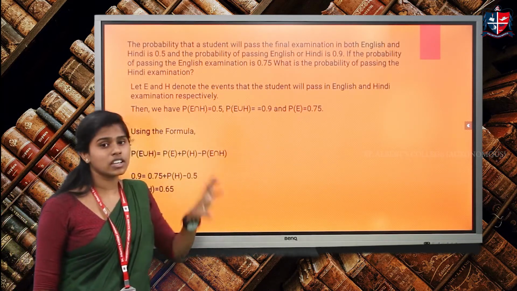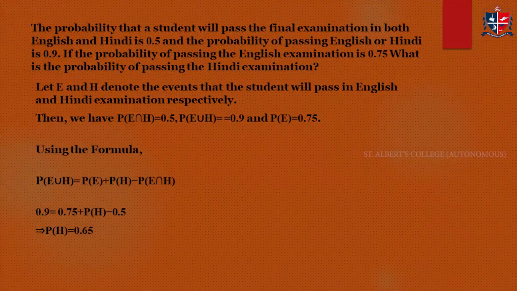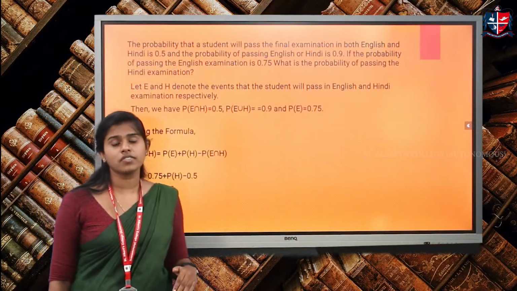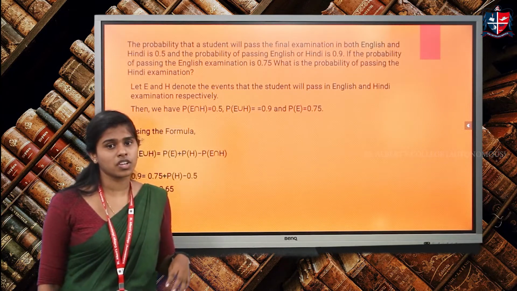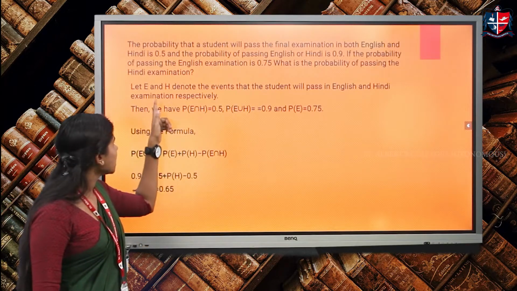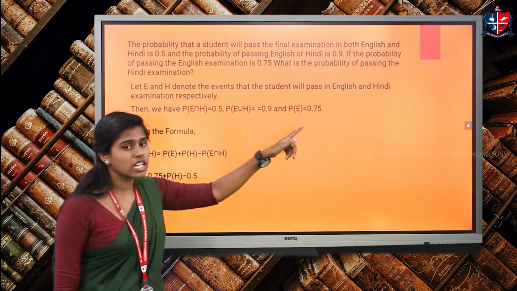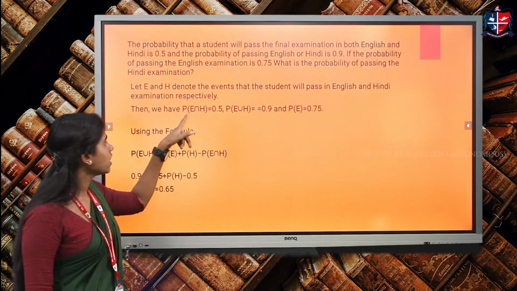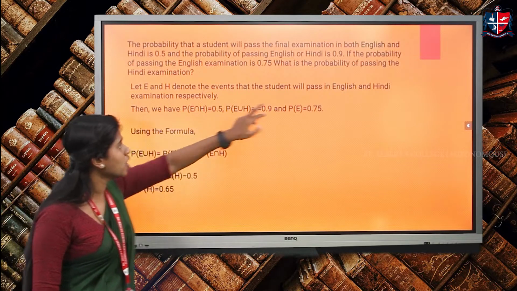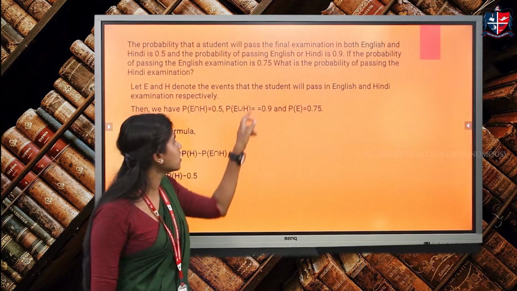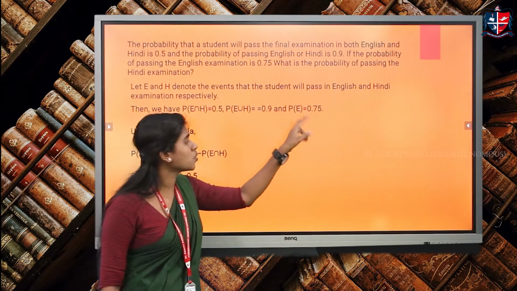So we have the intersection, and 'or' implies the union. And we have the English examination probability. So it's very easy to find the probability of passing the Hindi examination. We can apply the formula and find the answer. Let E and H denote the events that the student will pass the English and Hindi examinations respectively. Then P of E intersection H is equal to 0.5, which is the 'both'. P of E union H, which is the 'or', is 0.9, and P of E is 0.75.